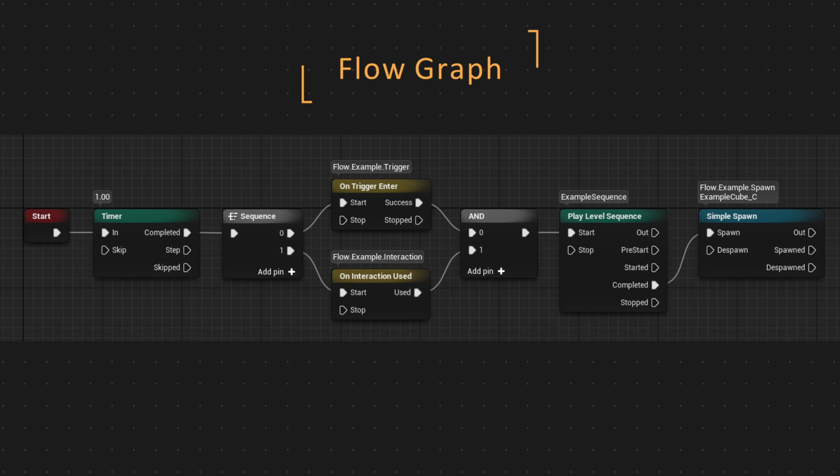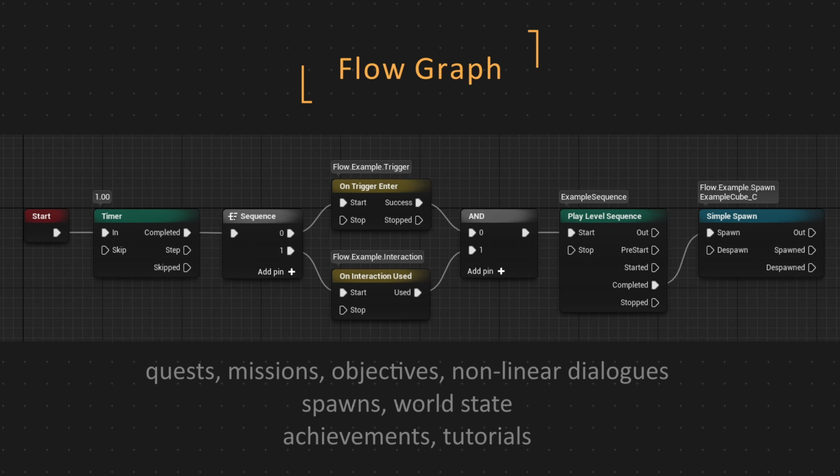It's designed to simplify scripting of events in the game. Anything that you could describe as story or directed action. Quests, missions, objectives, non-real-time dialogues, spawning characters, changing the state of the world, also achievements, tutorials. It's meant to replace level blueprints in this kind of scripting. It's much better because it provides an elegant interface between systems and scripts using these systems.